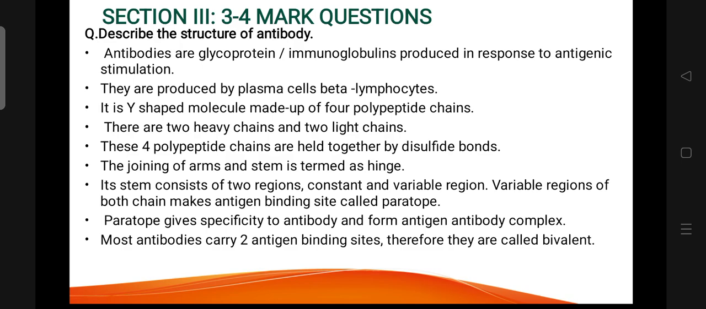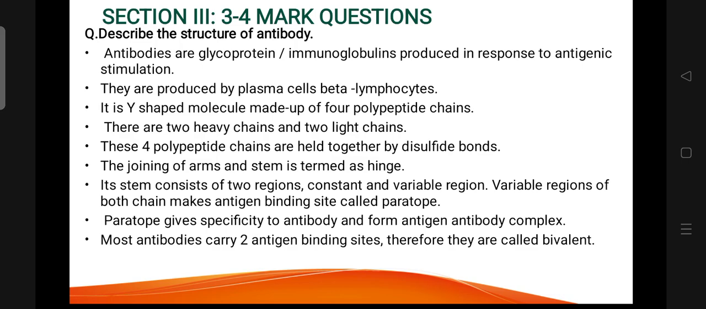Describe the structure of antibody. Antibodies are glycoproteins or immunoglobulins produced in response to antigenic stimulation. They are produced by B lymphocytes. It is a Y-shaped molecule made up of 4 polypeptide chains. There are 2 heavy chains and 2 light chains. These 4 polypeptide chains are held together by disulfide bonds.